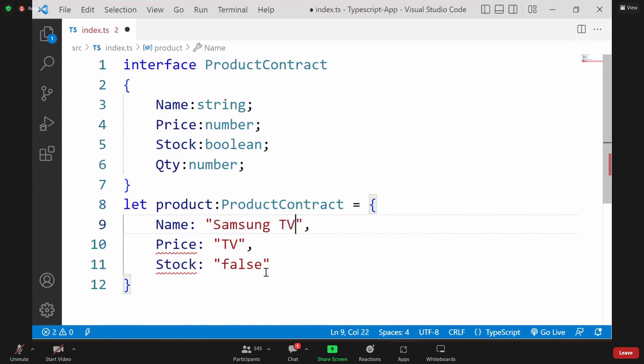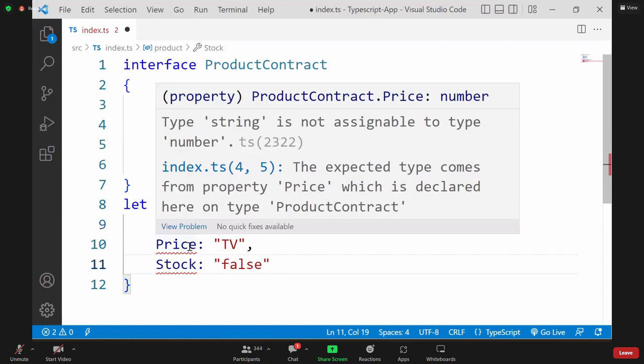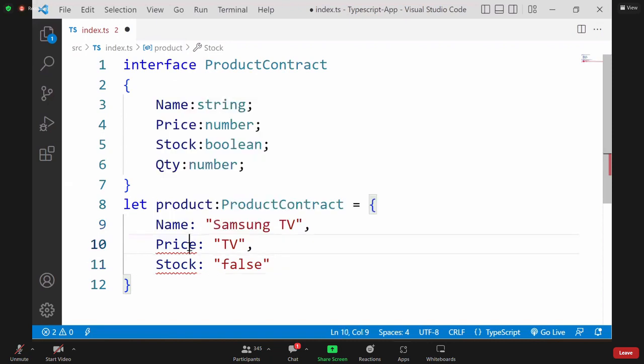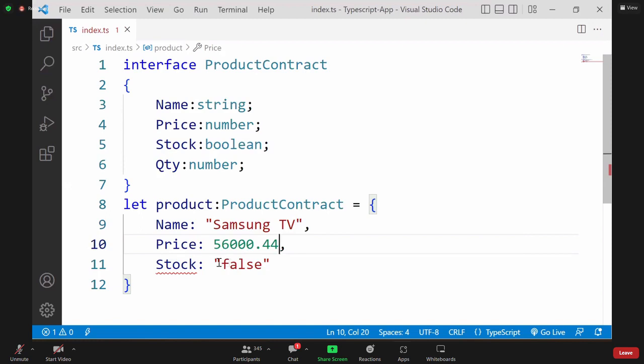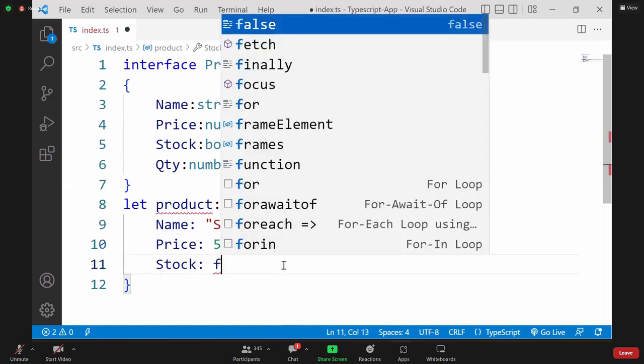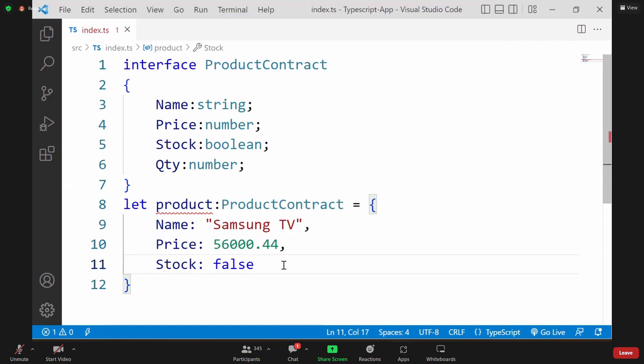So that is okay. And see, second problem, price must be number. String is not assignable. Now as per the contract, it is also done. Stock is a Boolean. False I written as a string type. That is not possible. I have to make it as false. Still problem is there. What is the problem? As per the contract, every product must have a quantity and our developer not designed. Then it is error.